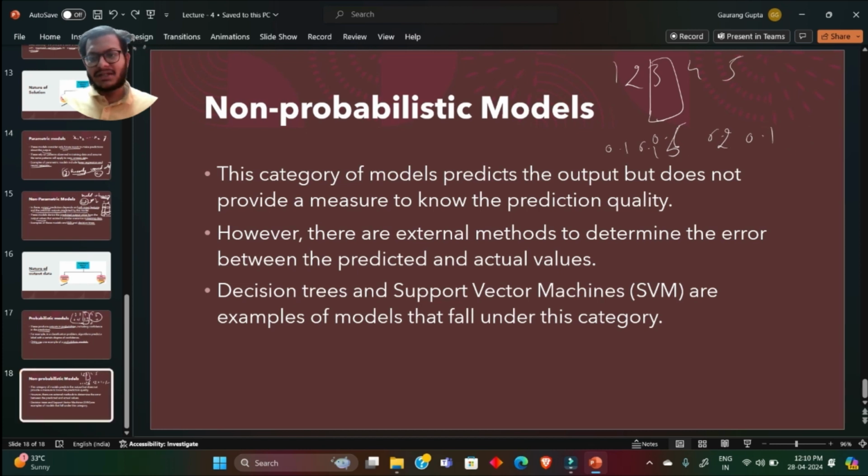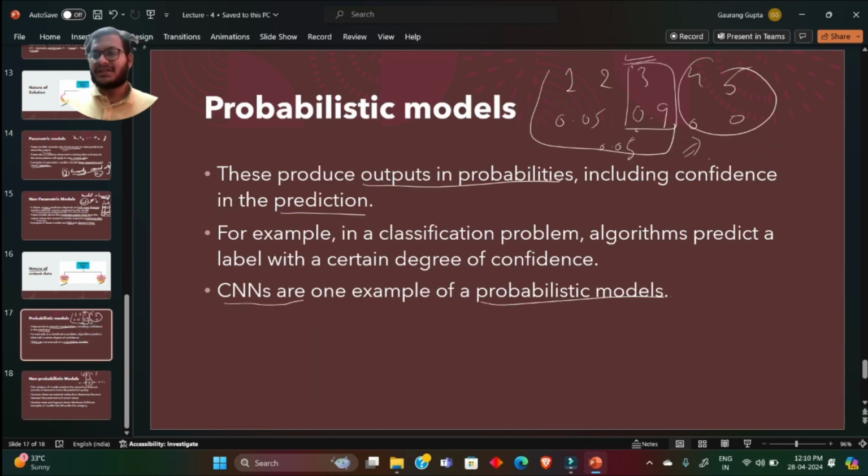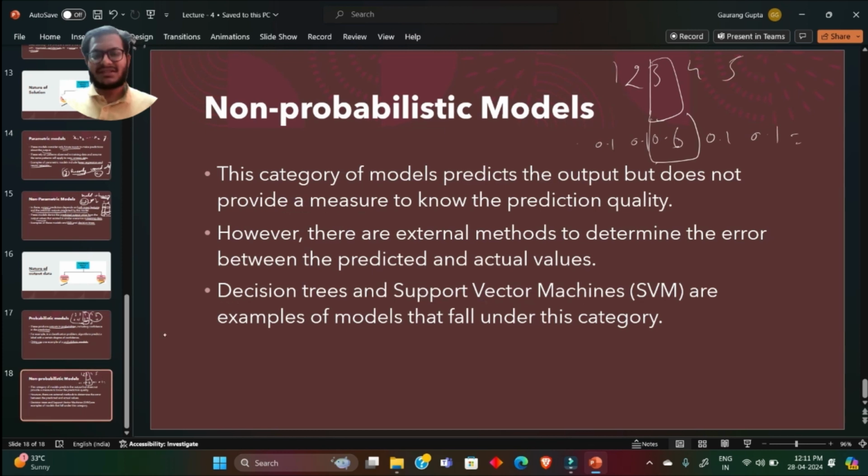Let me clear it so that you can easily see. Sorry, not 50, it is 60% sure. So I have changed the probabilities. It is only 60% sure, but in the previous model it was 90% sure. So this is a more accurate model than this. This is just an example. It also depends on the type of problem you are solving and the type of input data you are giving. So that's also a combining factor.